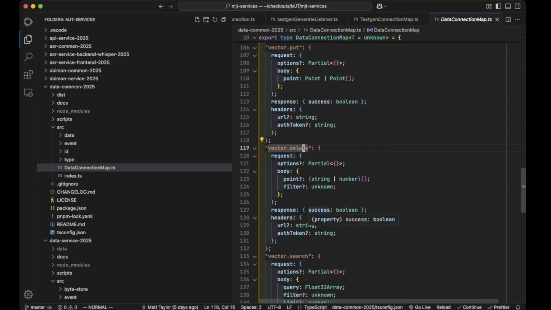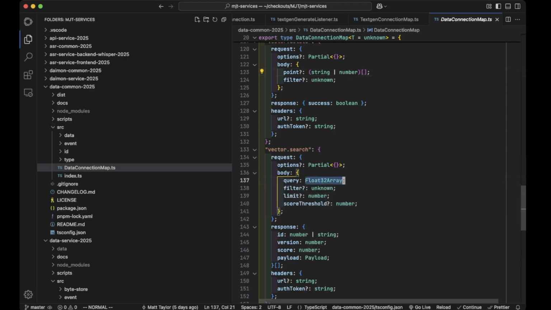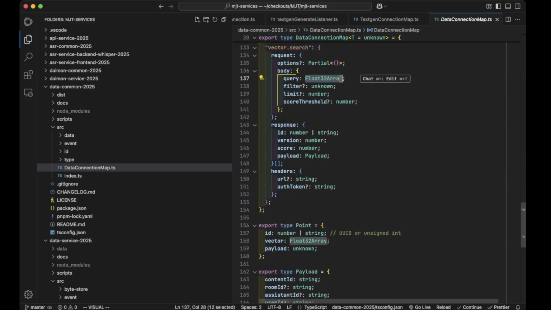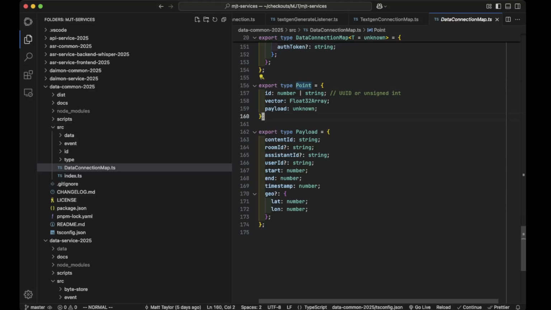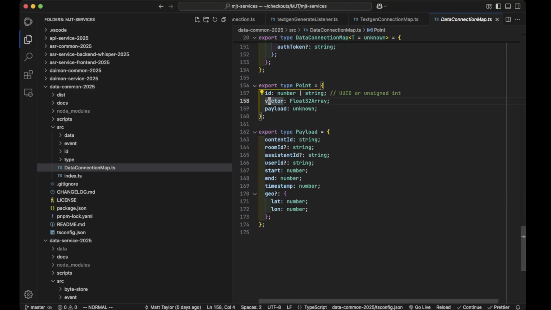The important thing to note is I can do this point. Point is a number. I did numbers at the end of the day. Yeah, float 32 array. So I can search for, here we go, here's what a point is. I'm adopting the Qdrant idea of how to do a vector database. They have this idea of what they call a point, which is basically three things: an ID, which is a number or string, a vector, which is typically the array of numbers, which again I do as a float 32 array.